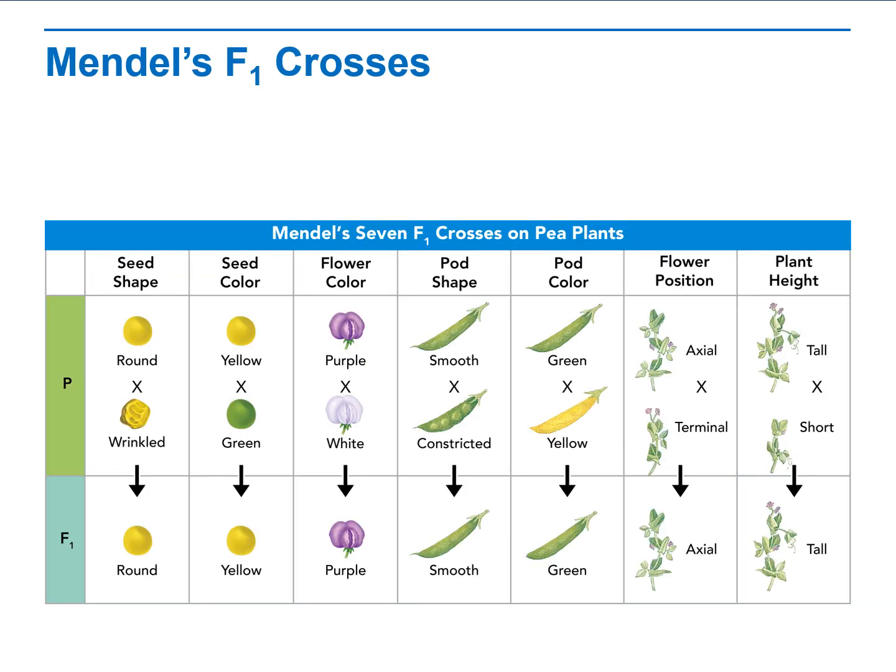Mendel's parent generation is what he called the P generation. Remember, in the P generation, he was dealing with purebred or true-breeding traits, meaning that if he had round seeds, as we see in the first column here, the plants that had round seeds contained only round alleles. And the plants that had wrinkled seeds contained only wrinkled alleles. Well, he found that when he crossed these traits together, well, look at it.